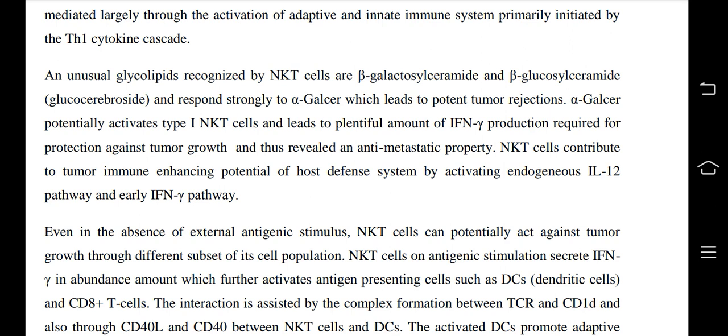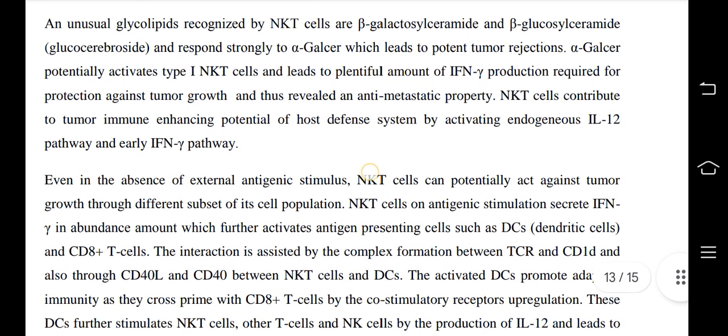Alpha-GalCer potently activates type 1 NKT cells and leads to a plentiful amount of IFN gamma production required for protection against tumor growth and thus reveals an anti-metastatic property. NKT cells contribute to the tumor immune enhancing potential of the host defense system by activating the endogenous IL-12 pathway and the early IFN gamma pathway.